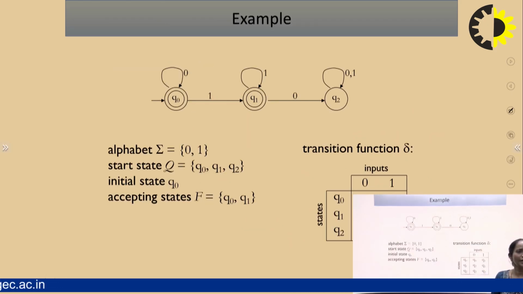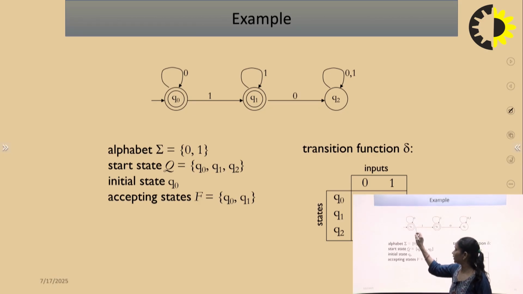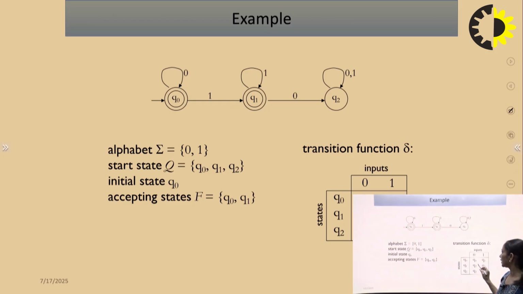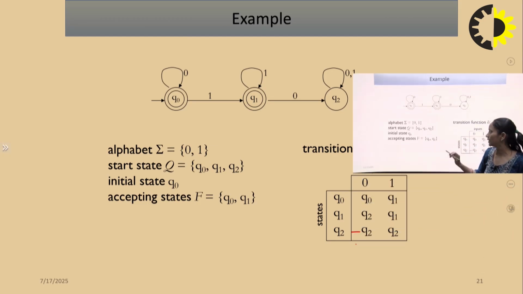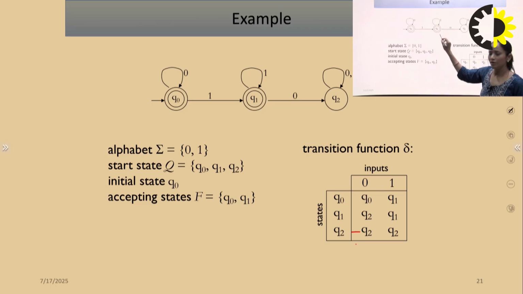So we can take another example. This is the number of states Q naught, Q1, Q2, and this is the transition diagram. We can represent it in the form of a transition table, and here sigma is 0 and 1, and the set of states are Q naught, Q1, Q2. It is given that Q naught is the initial state and it is also in a double circle. That is why Q naught is the initial state and Q naught is also a final state. The accepting state is Q naught, and Q1 is also a double circle. So Q0 and Q1 both are final states.